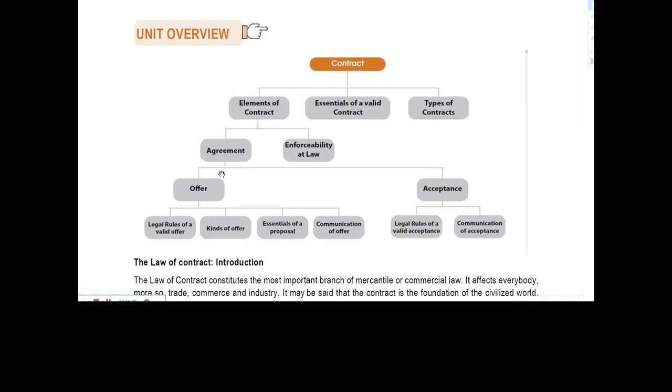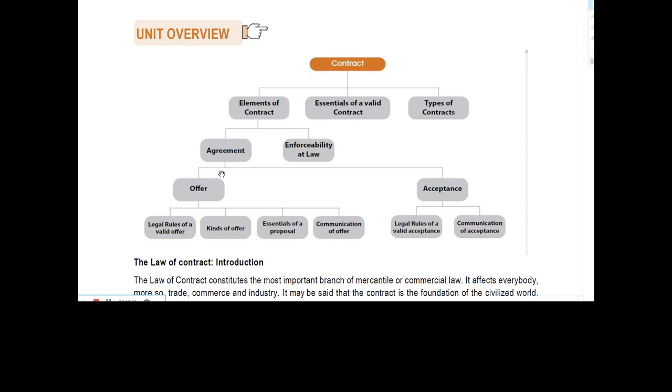Now we have seen the flowchart. Here, what are the elements of contract? See, there are a total of 10 elements of contract. One is lawful offer and acceptance. Second is intention to create legal relationship. Third is lawful consideration. Fourth is capacity to contract. Fifth is free consent. Sixth is lawful object. Seventh is agreement not expressly declared to be void. Eighth is possible to perform. Ninth is legal formalities, and tenth is certainty.